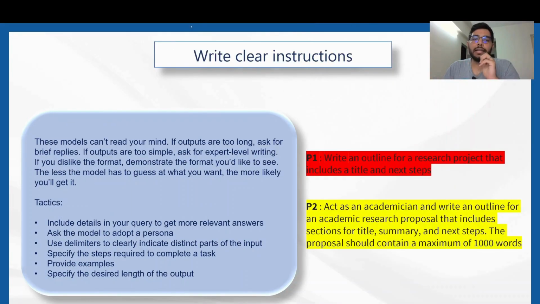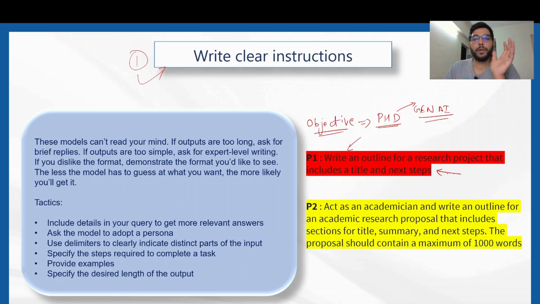Coming to the first one, that is writing clear instructions. To understand this, we'll go through this particular example. Let's say the objective of this use case is, I am a PhD student pursuing a research project, and I want the generative AI model to write me an outline for my research project. This is the overall objective, correct? The first prompt that I have given to the model is: write an outline for the research project that includes a title and next steps. So you see, this is a very generic prompt, correct?